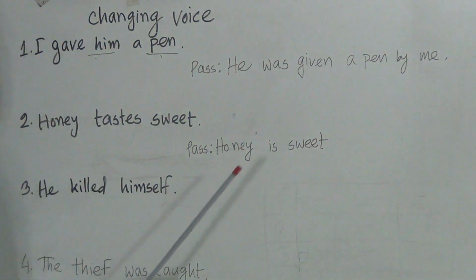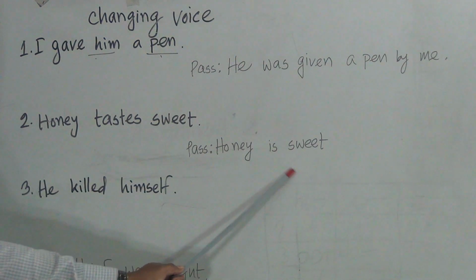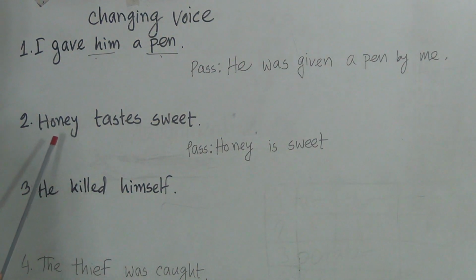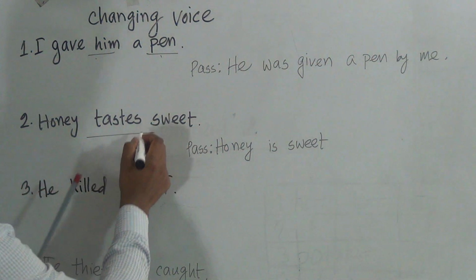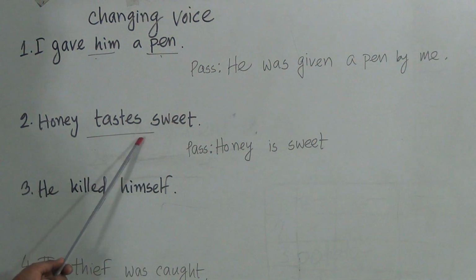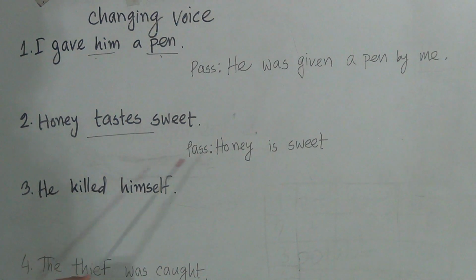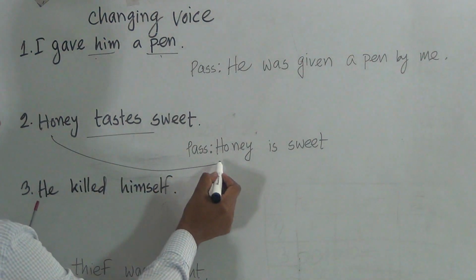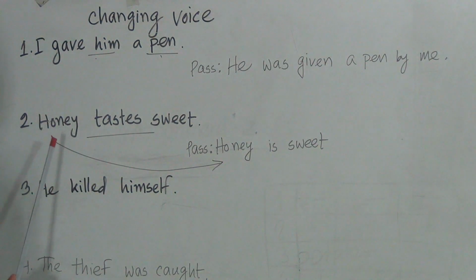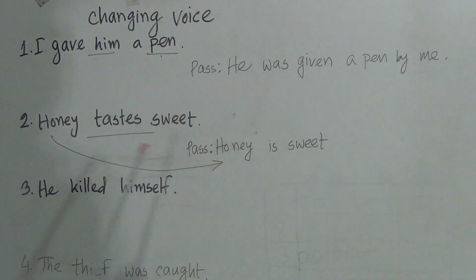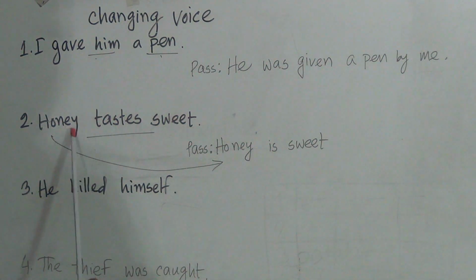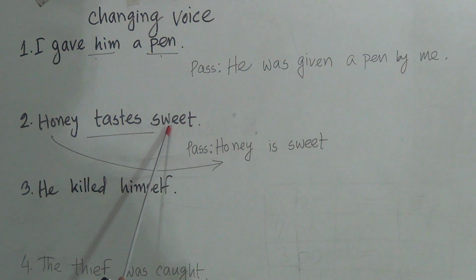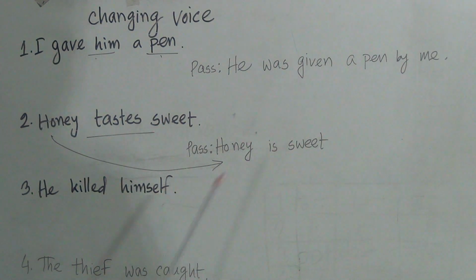sweet. Why I used is sweet? Because this is honey taste. At the end of the verb there is an additional s. So this is present indefinite tense. So I told you before that the subject would be used the same way. So honey would be the subject. Then although it's present indefinite tense, we have to use is. Honey is, then sweet. Honey is sweet.